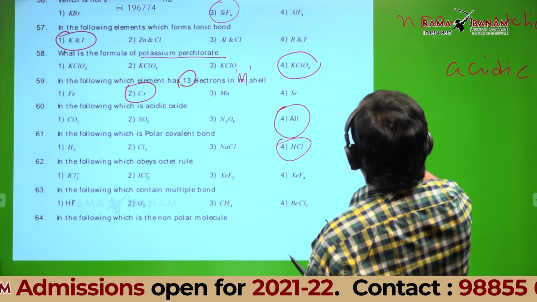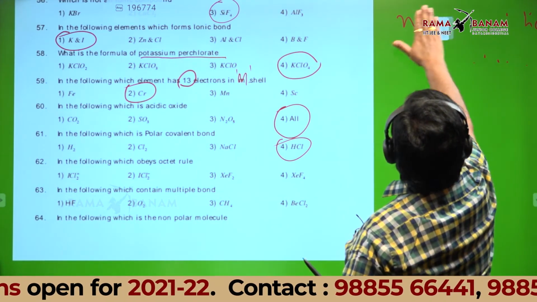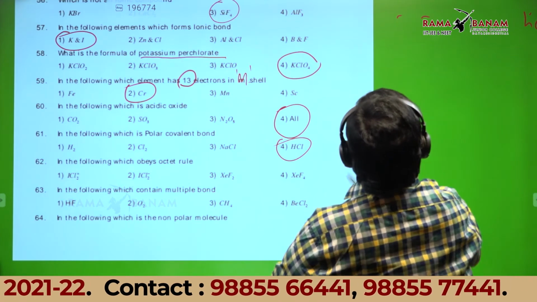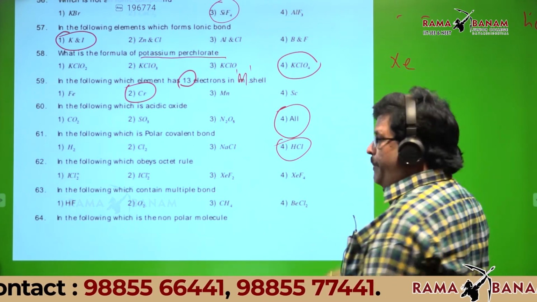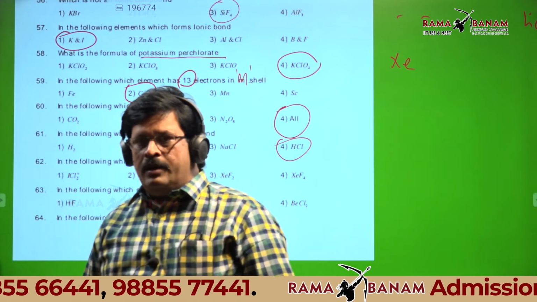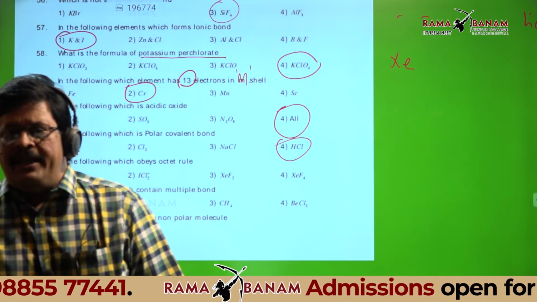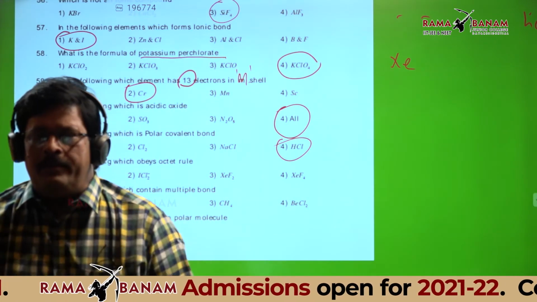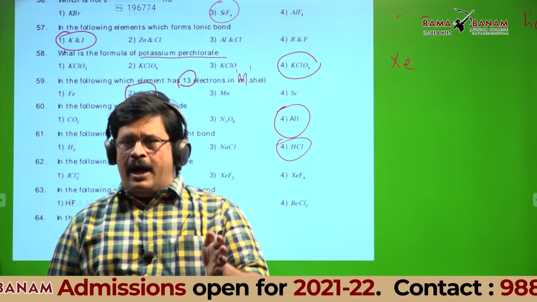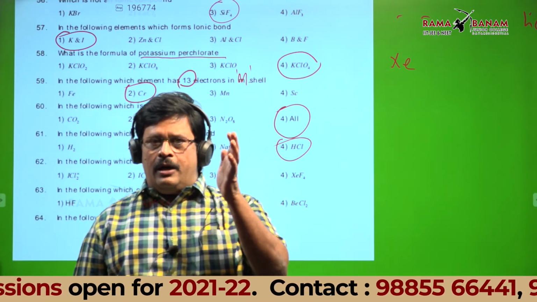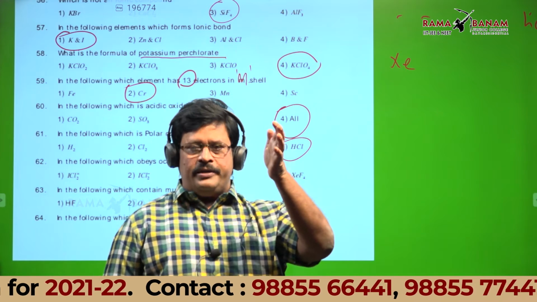Xenon is which group element? Students, what I am asking, xenon is which group? 18th group, sir. Then how many electrons are there in the valence shell of xenon?